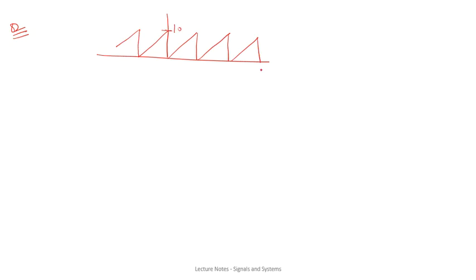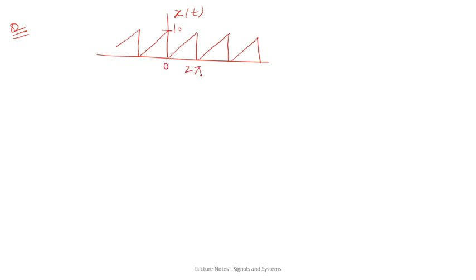So let us consider one simple problem based on this trigonometric Fourier series. Let's suppose that there is a sawtooth signal which is given. I am drawing the waveform for it. Okay, so this is called the sawtooth waveform. And let's suppose the amplitude is 10. Okay, signal is xt,